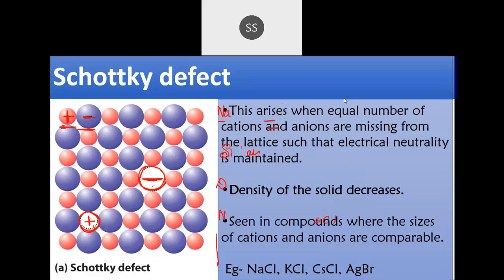It arises when an equal number of cations and anions are missing from the lattice site to maintain electrical neutrality. I said that positive and negative charge has to be maintained, because a crystal is never charged, they are always neutral. So if one cation goes missing, that will be followed by the anion, and that will decrease the density of the solid. This basically affects the property of the solid.